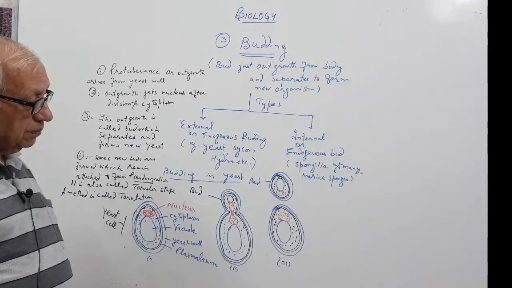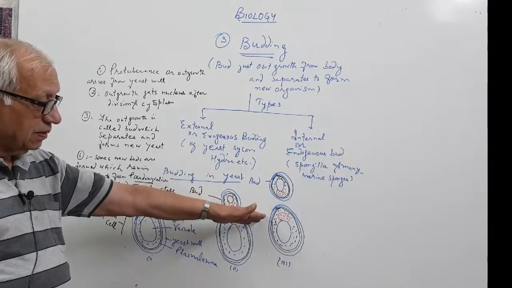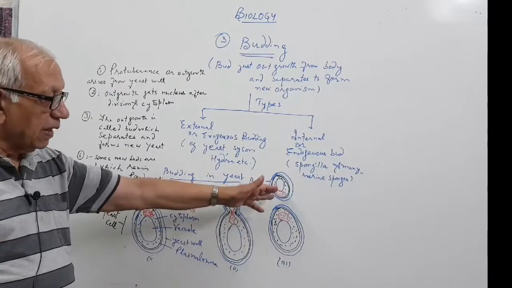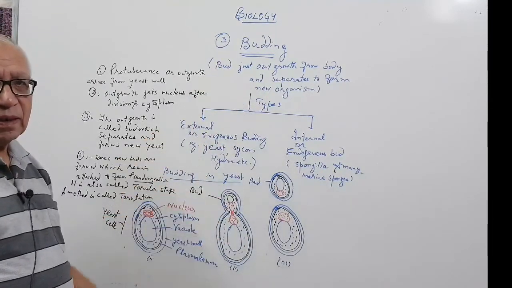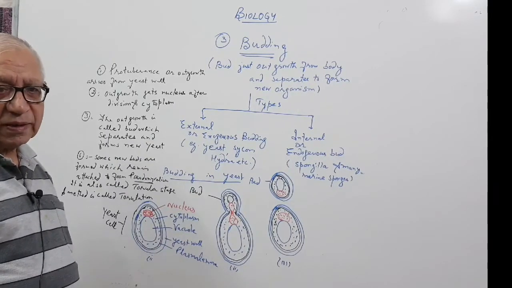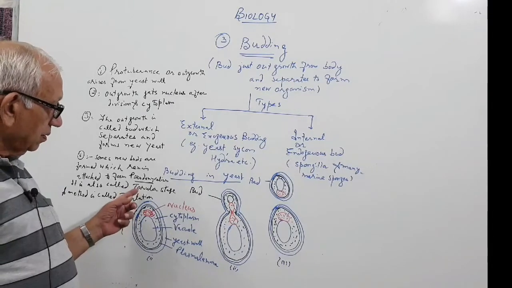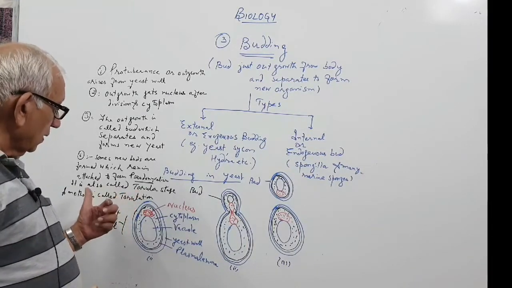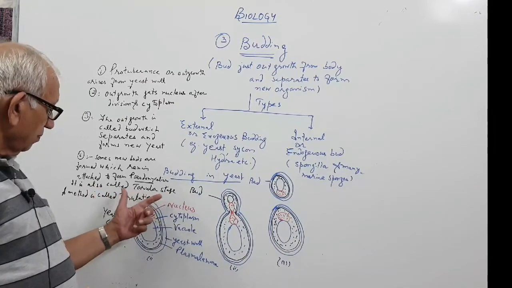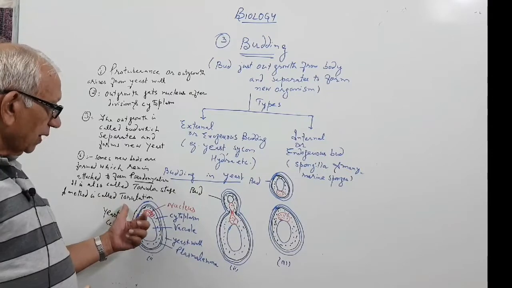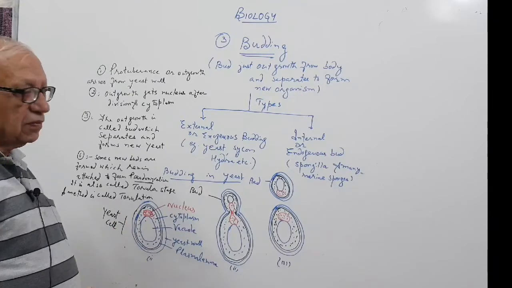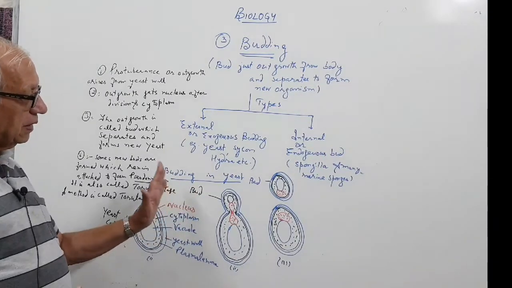But sometimes these buds remain attached to the parental cell, and from them further buds arise. That is called pseudomycelium or the Torula stage. Torula is a genus, and because it resembles it, this is called the Torula stage, and the method is called torulation. This is external budding in yeast.